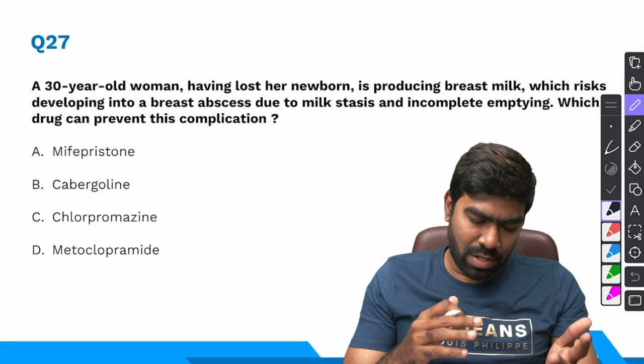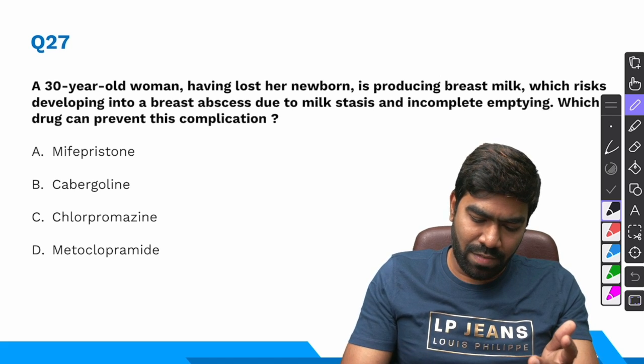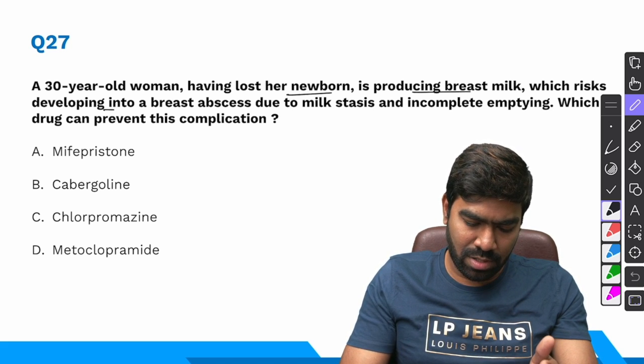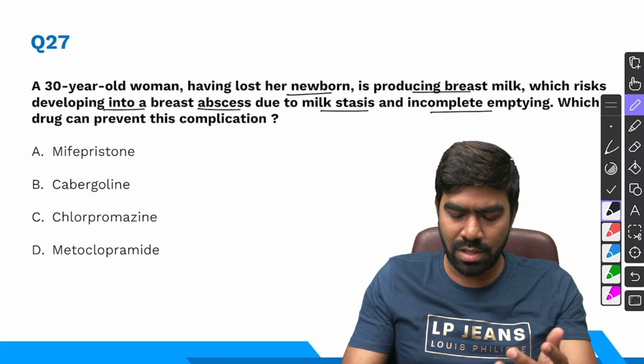And coming to question number 27, a 30-year-old woman having lost a newborn is producing breast milk, which risks developing into a breast abscess due to milk stasis and incomplete emptying.